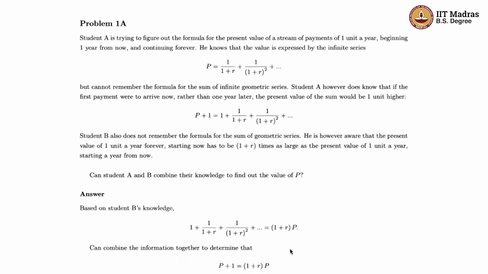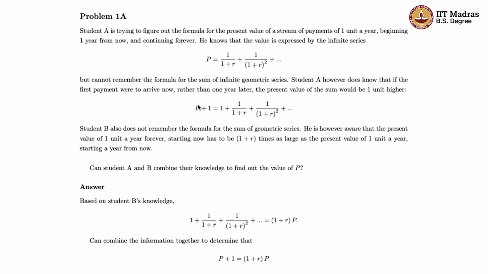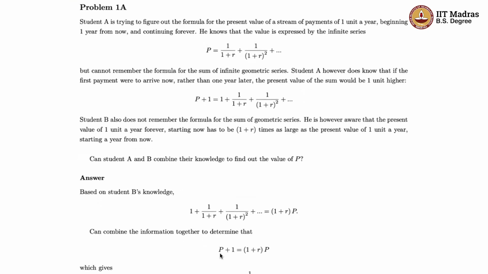So how can the combined knowledge of A and B help to solve the problem? Well, this expression that you see on the left-hand side, 1 plus 1 by R and so on, A already had an expression for that, right? That was P plus 1. And B, based on his knowledge, knows that this is equal to 1 plus R times P, right? So now if you combine the two, what you get is P plus 1 is equal to 1 plus R times P. And this you can actually solve for P in terms of R, right?